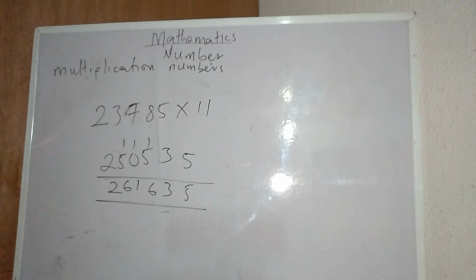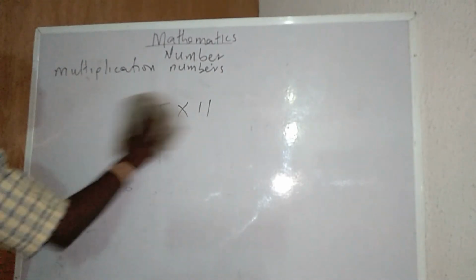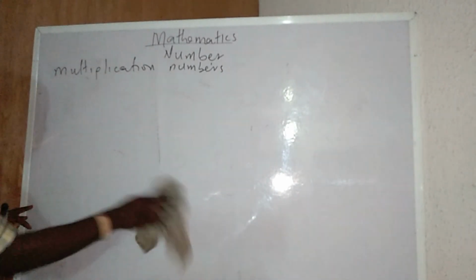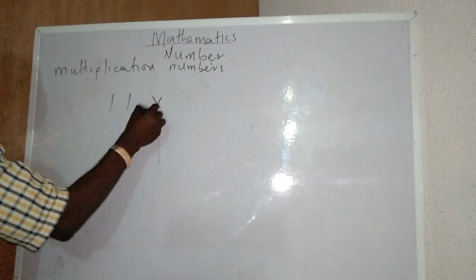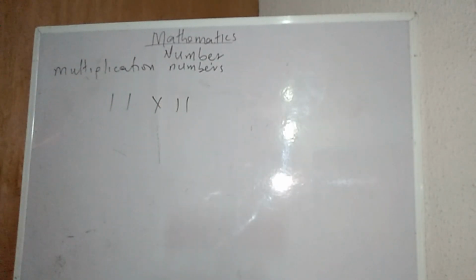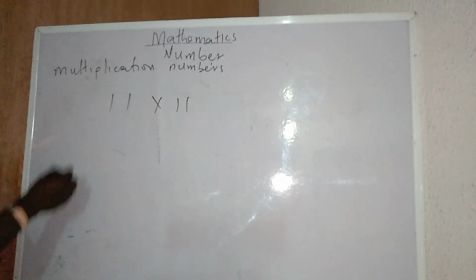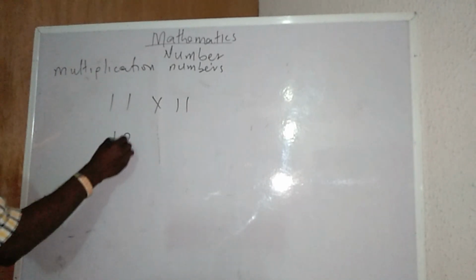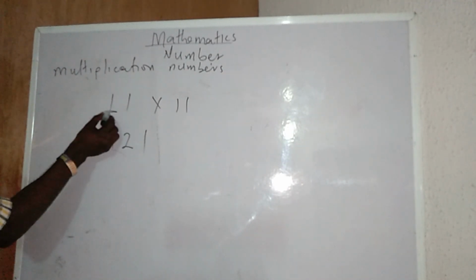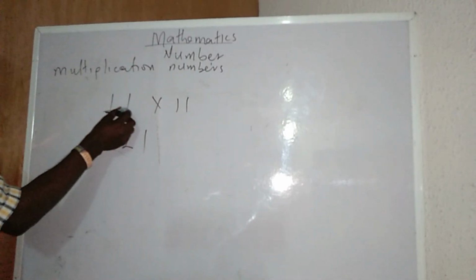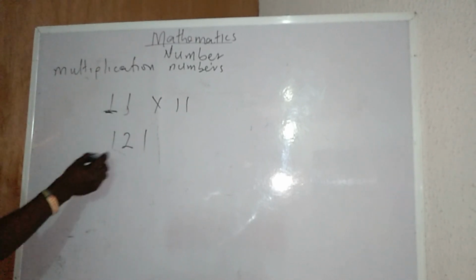Now, for instance, I want to multiply a number by 11, like 1, 1, 1, 1, 1. Let me work on 1, 1. If I have 11 times 11, I don't need to stress myself. What I will just need to do is that I will have 1, 2, 1. Now, look at this particular number. The number 1, the last one, 1. Add up the 2, you have 1.